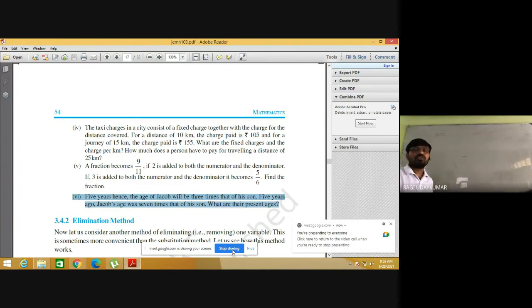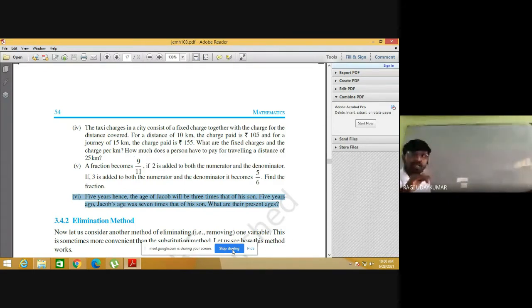So we need to discuss both Jacob's age and his son's age. These three ages, present age, 5 years hence and 5 years ago, we need to write here.